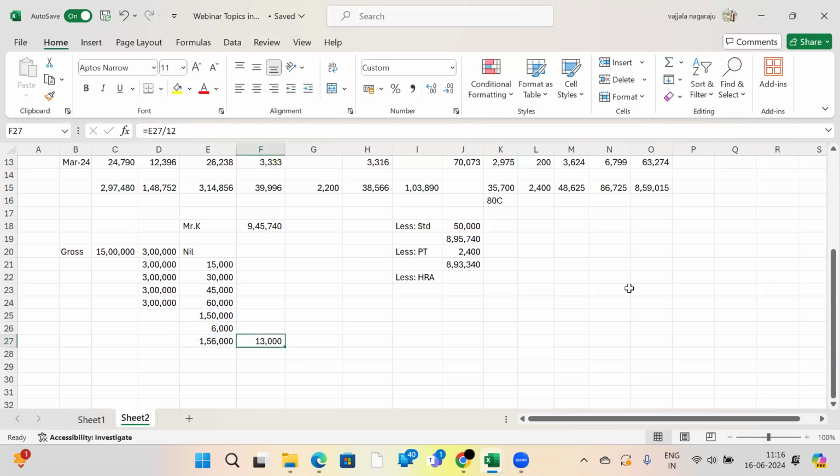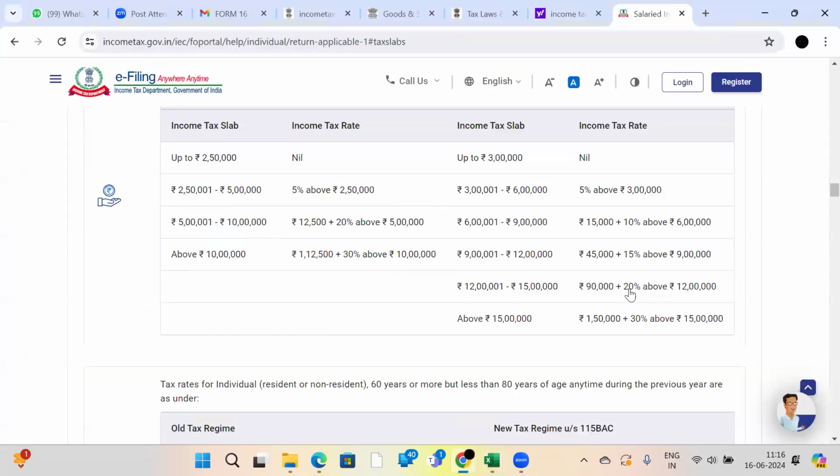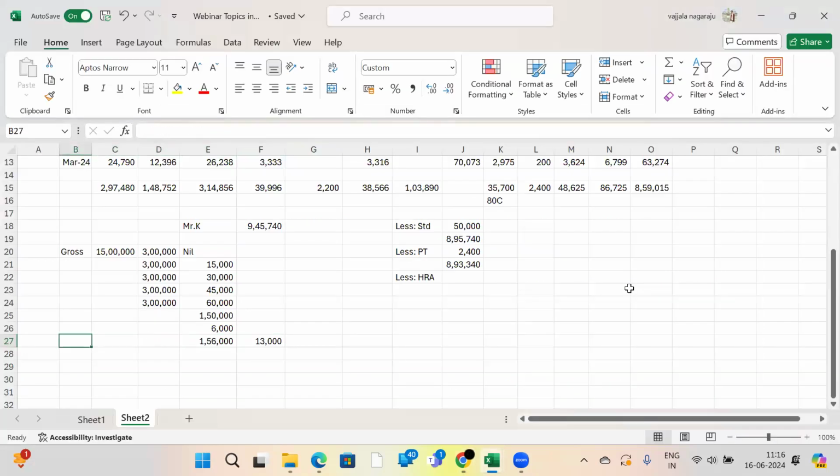Every month, the company, whether a private company or central government, will deduct 13,000 rupees from your salary. This is under the new tax regime. This is the way we should calculate. It is very simple. Under the new tax regime, you will get only one deduction, the standard deduction, just 50,000 rupees. Now coming to the madam's question just asked, right?